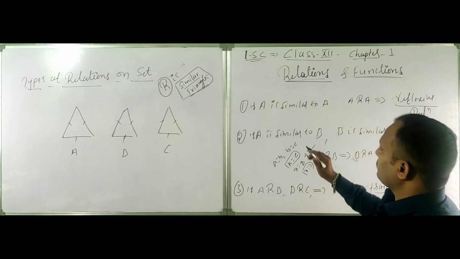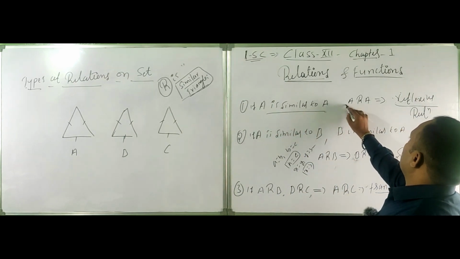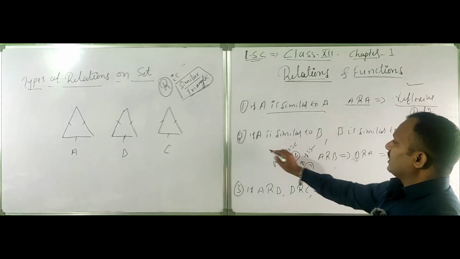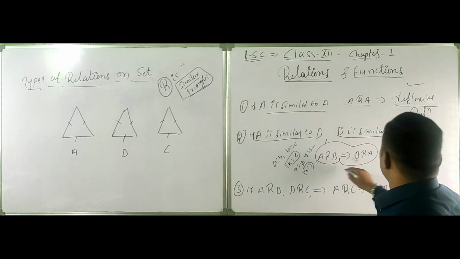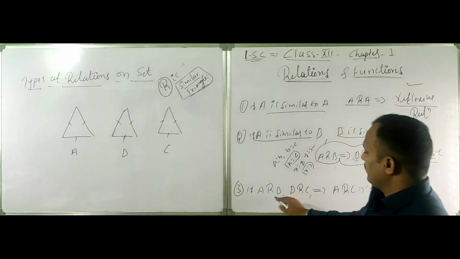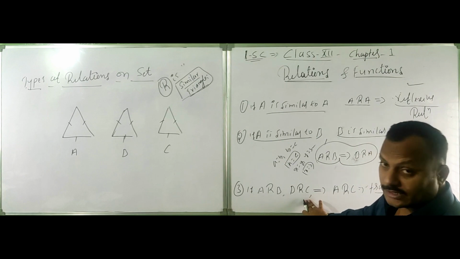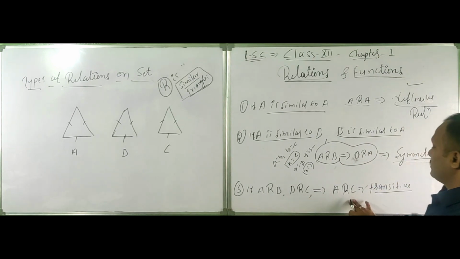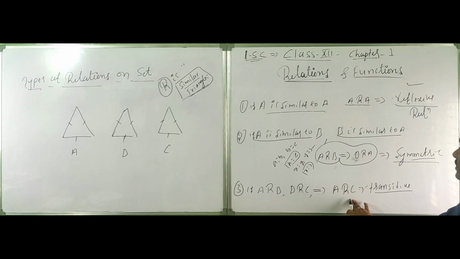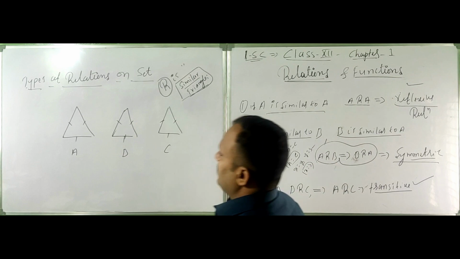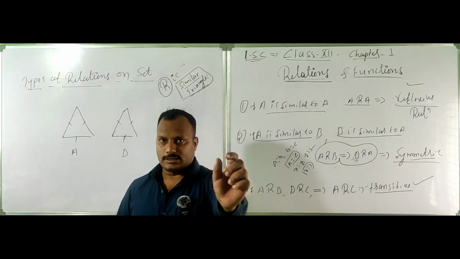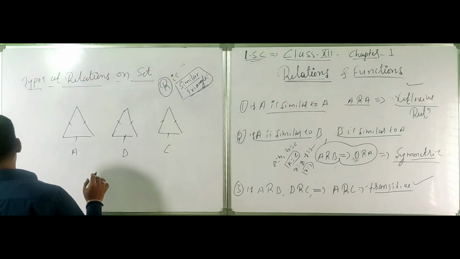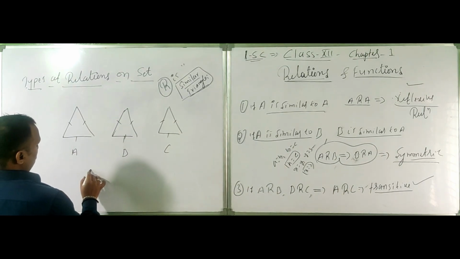First one is A is similar to A. It's called reflexive. Again, A is similar to B and B is similar to A, and A R B implies B R A, and it's called symmetric. And A is similar to B and B is similar to C implies A is similar to C. This is called transitive, right? If all three hold good, I mean all three are true on a single set, this is called an equivalence relation.